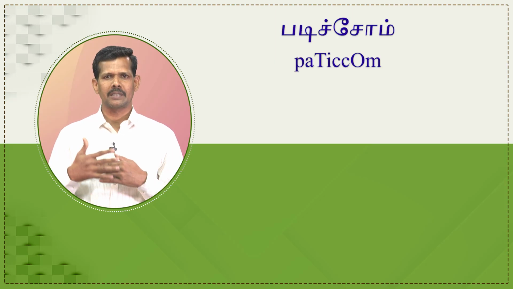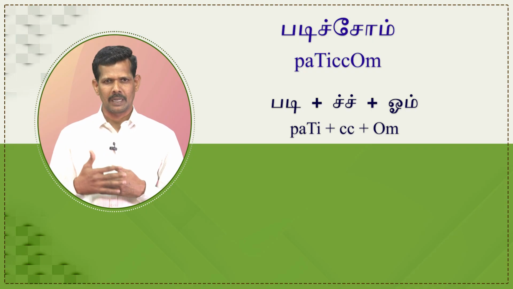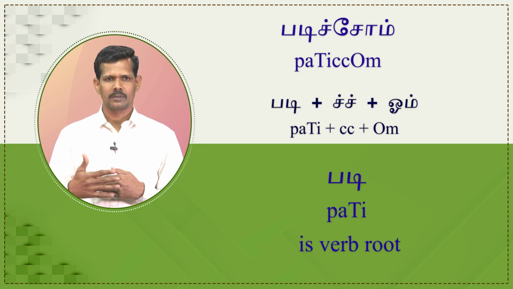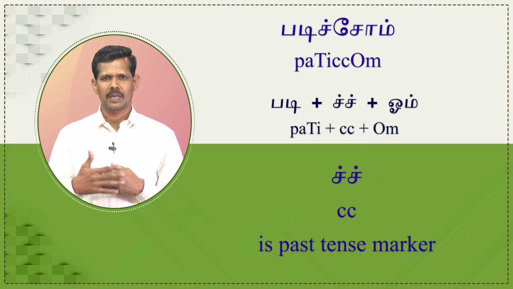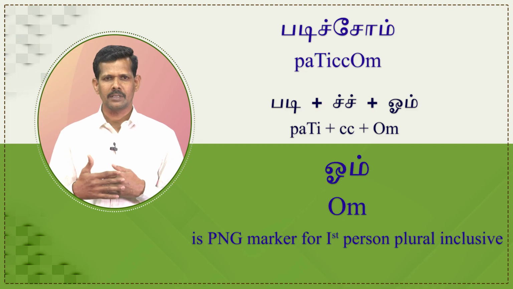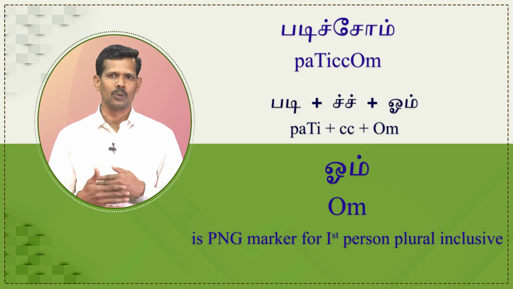Let us analyze these words in order to understand the tense marker. The word படிச்சோம் is segmented as படி plus WH plus ஓம். Here படி is verb root, WH is past tense marker, ஓம் is PNG marker for first person plural inclusive.